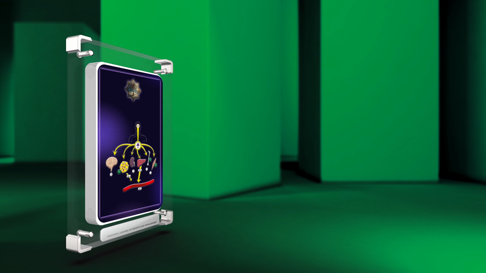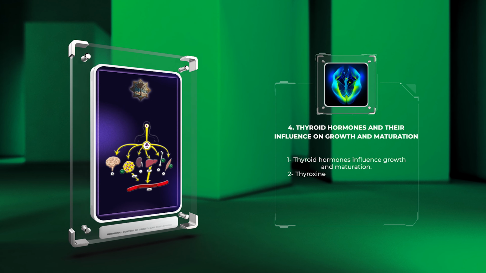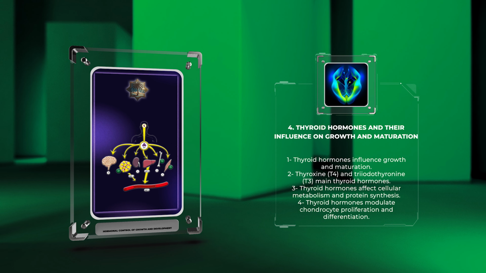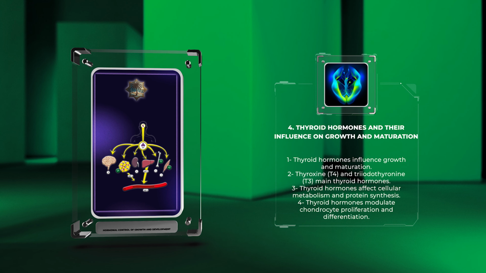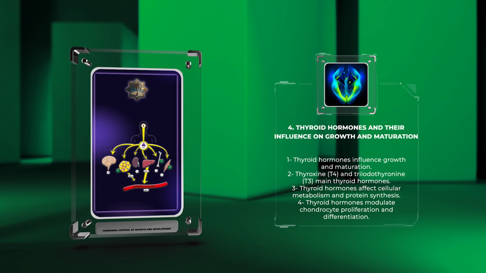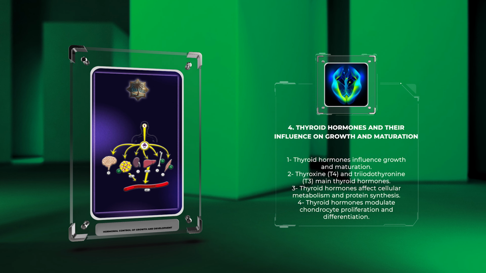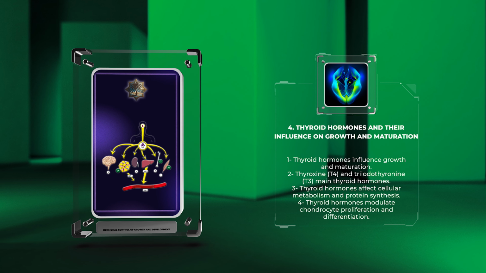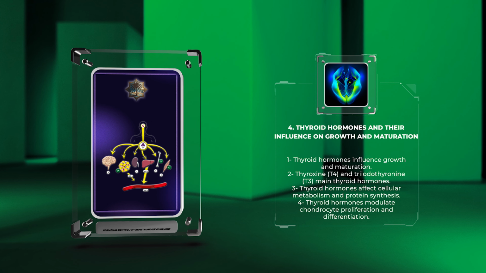Thyroid hormones exert significant influence over growth and maturation. Thyroxine, T4, and triiodothyronine, T3, the two main thyroid hormones, regulate various aspects of growth by directly affecting cellular metabolism and protein synthesis. These hormones modulate chondrocyte proliferation and differentiation, contributing to skeletal growth and bone mineralization.